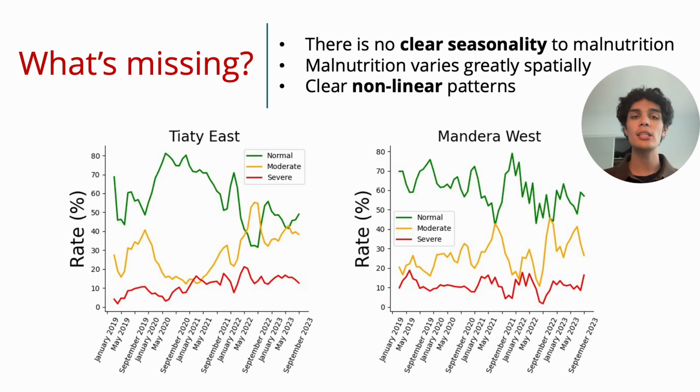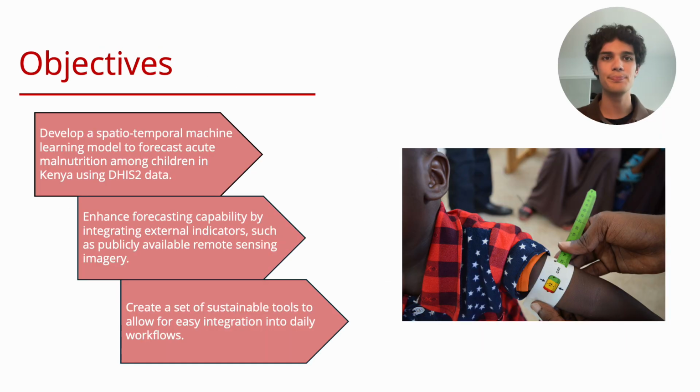So, in addition to easing the burden, there are some other issues with using purely historical data. There's no clear seasonality. If we look at the two sub-counties listed here below, Tiaty East and Mandera West, we can see that there's no cyclical pattern that always reoccurs. There are also non-linear patterns, and there's variance spatially. Mandera West and Tiaty East are two sub-counties on opposite sides of the country, meaning there's some spatial element going on as well.